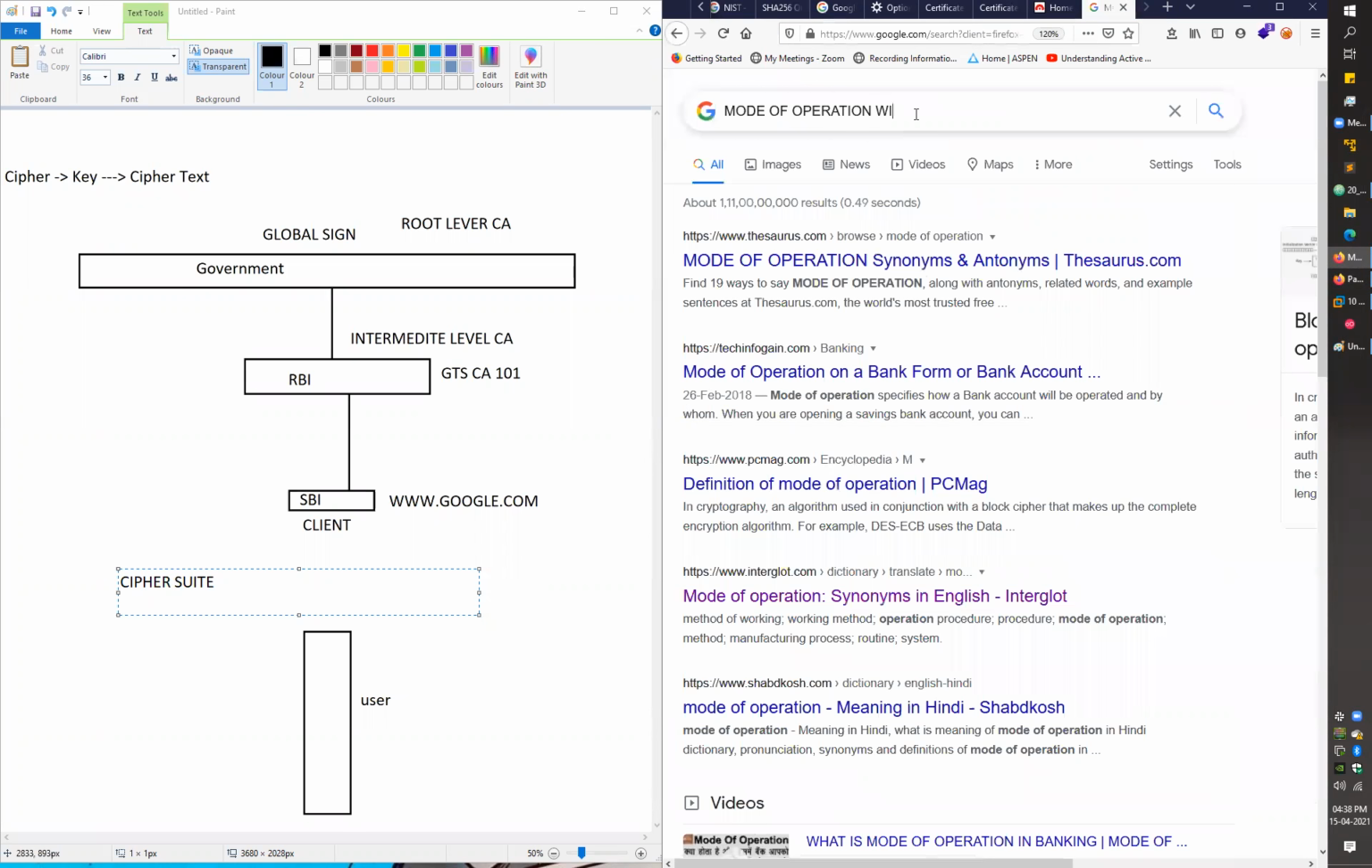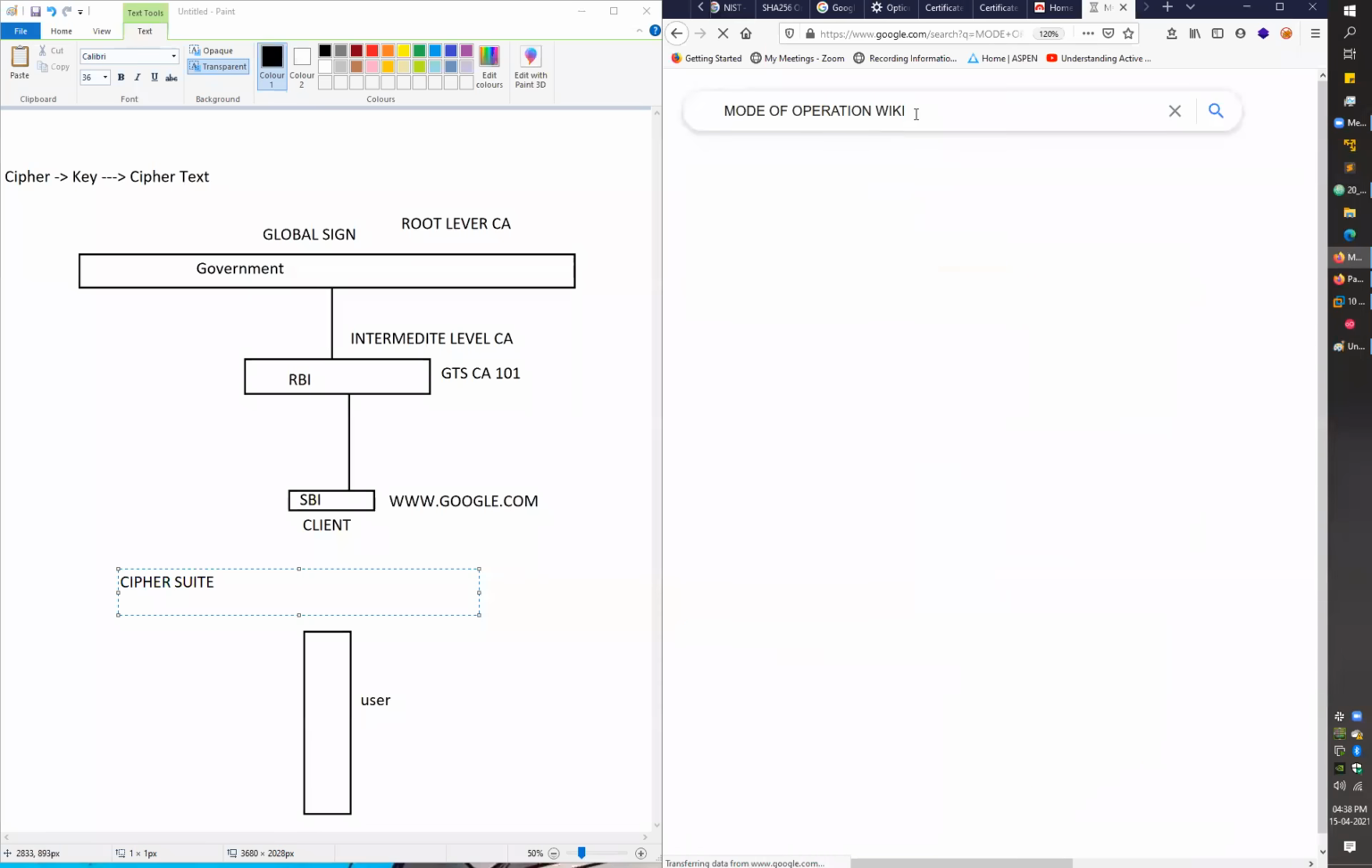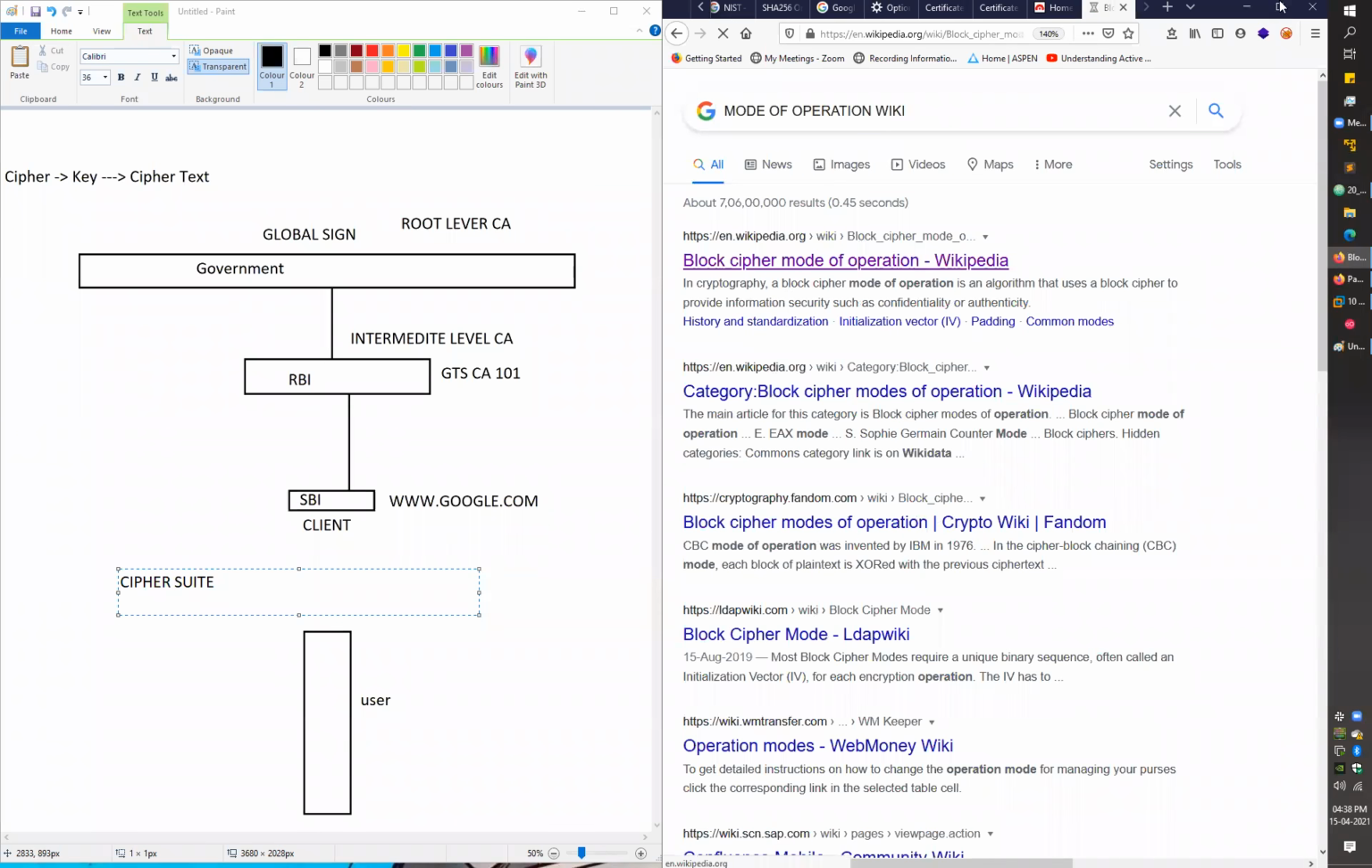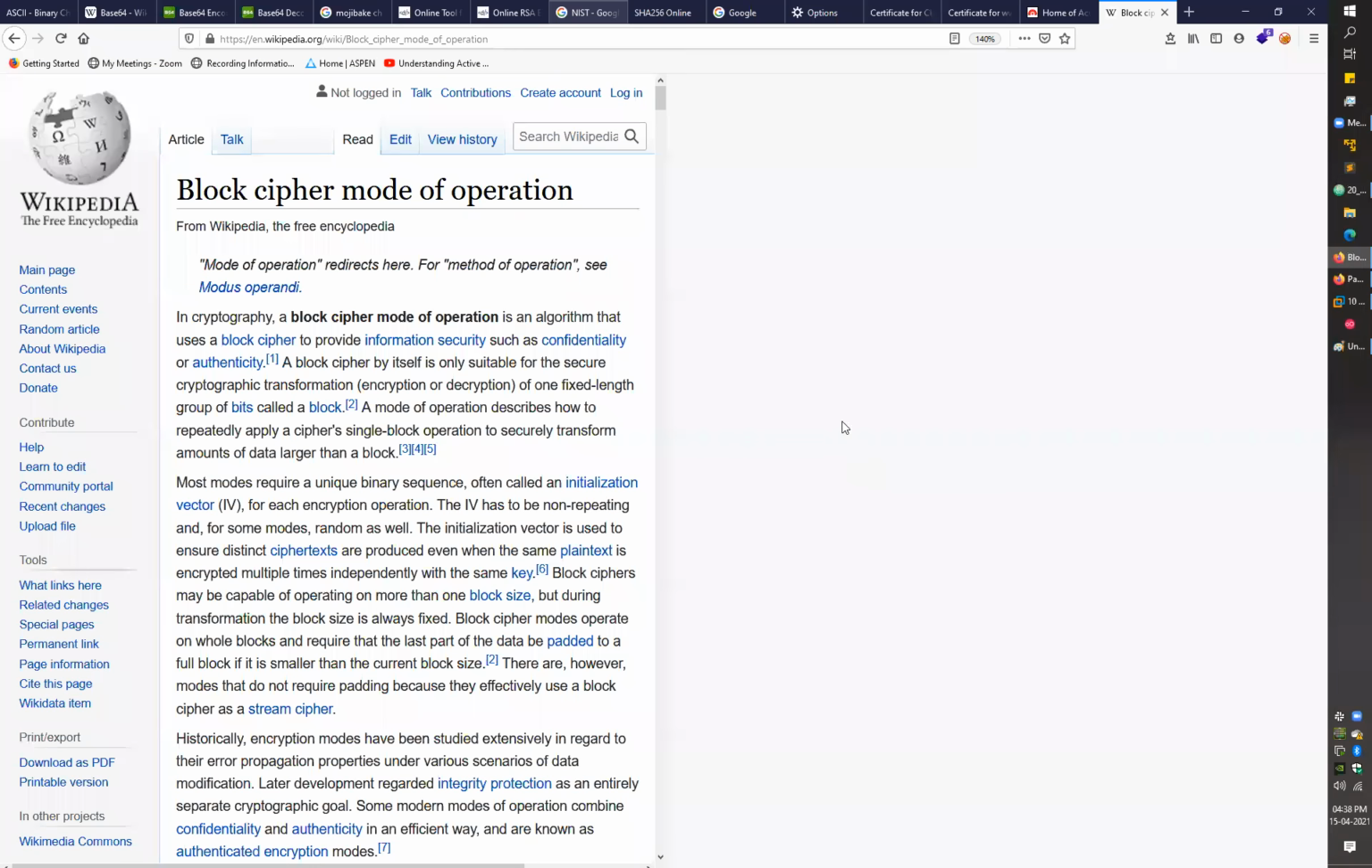Don't go with Wikipedia. Yeah, here we have some images with which you can better relate to the modes of operation.